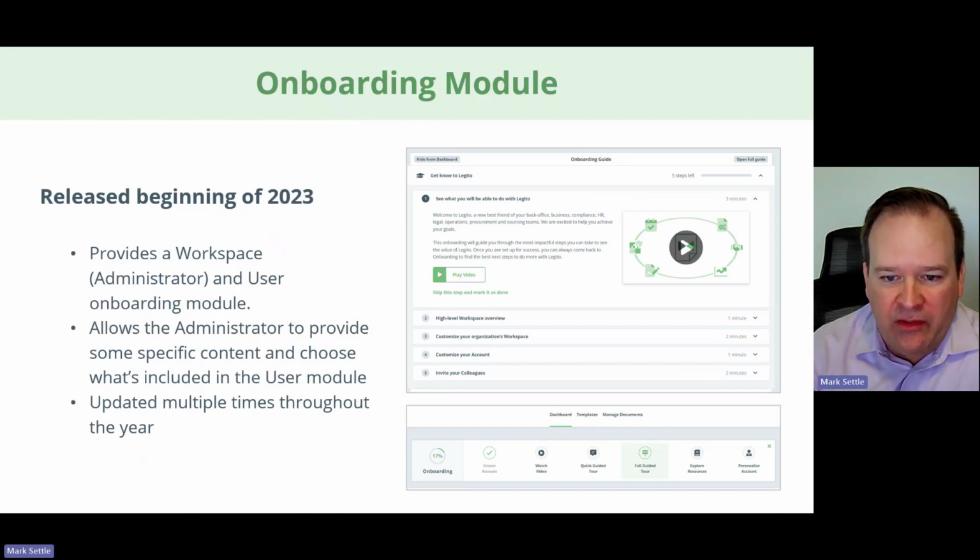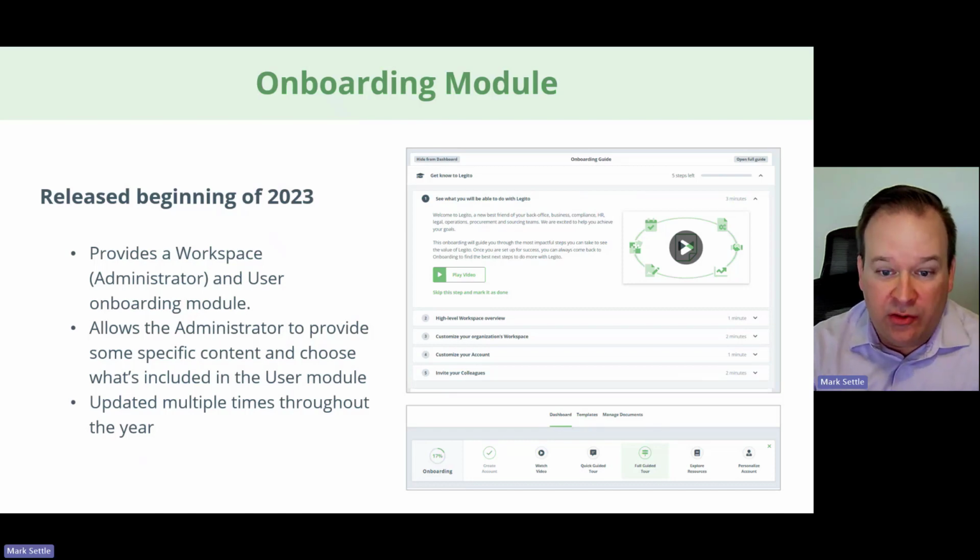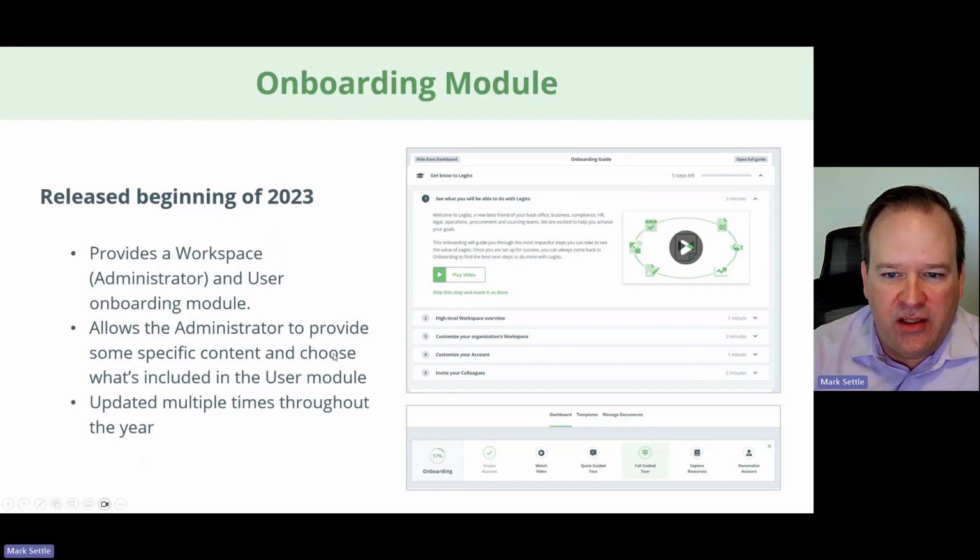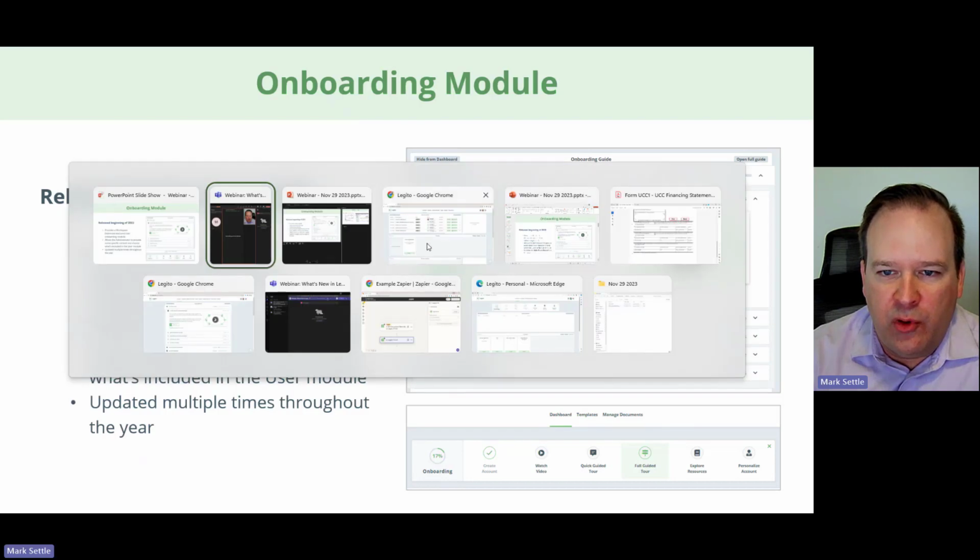The administrator actually has some controls and ability to control what the user sees in the user module. And like I mentioned, this is being continuously updated by us as well, to make sure we're helping our customers be self-proficient in the solution. So let's just take a look. I'm going to do a lot of switching back and forth to my browser from a presentation today while we walk through some of these items. So let's take a look at the onboarding module.